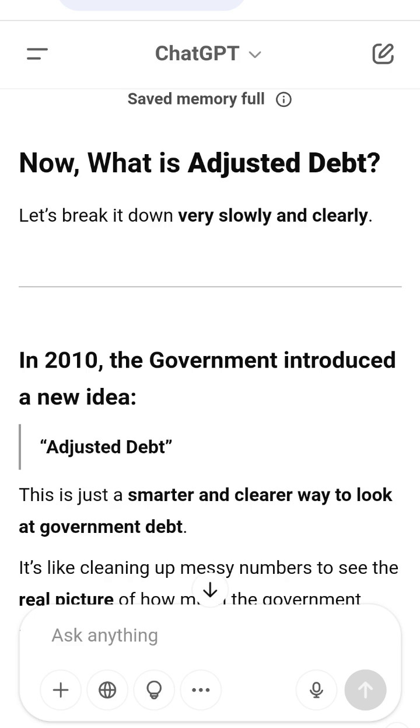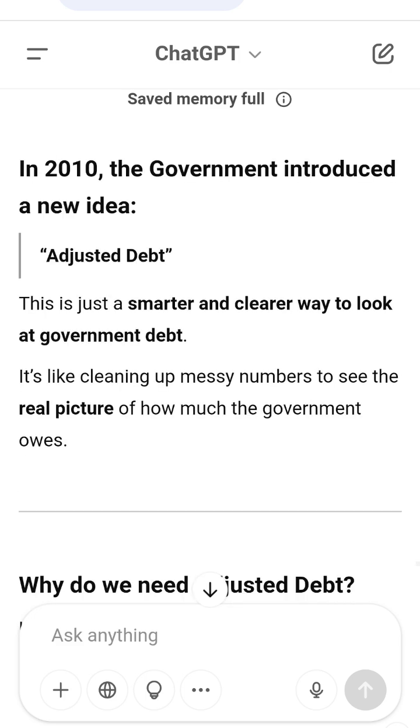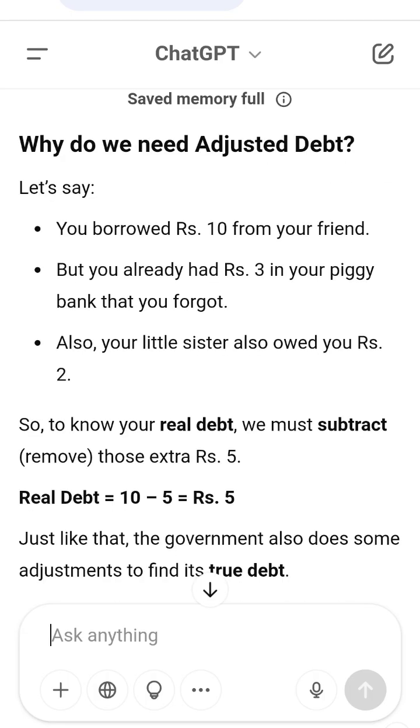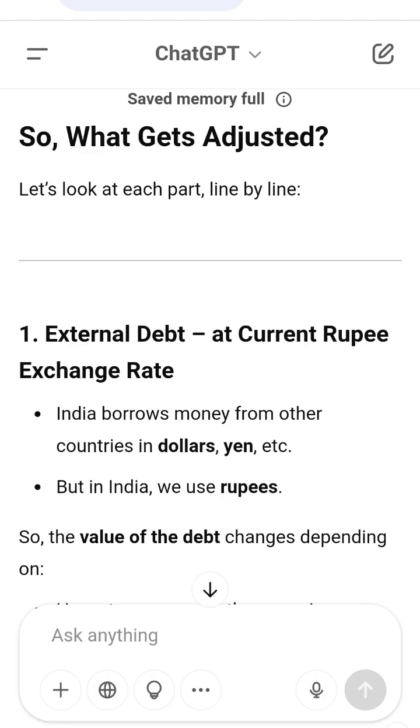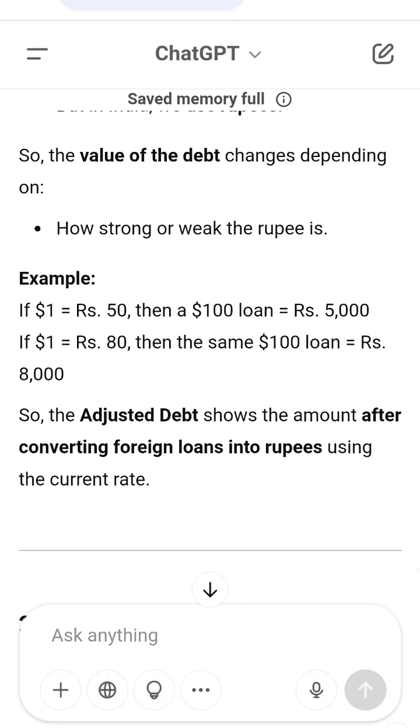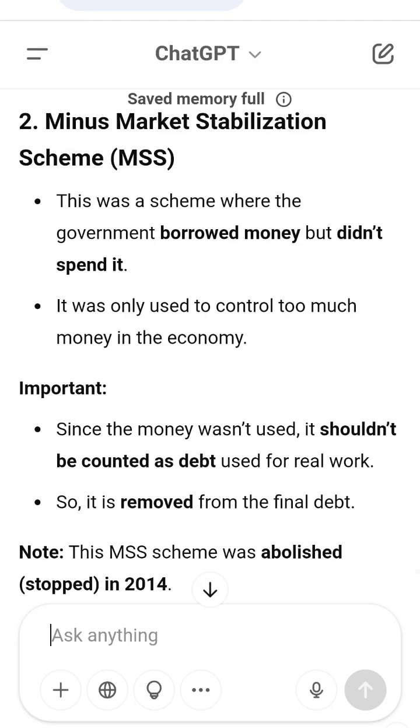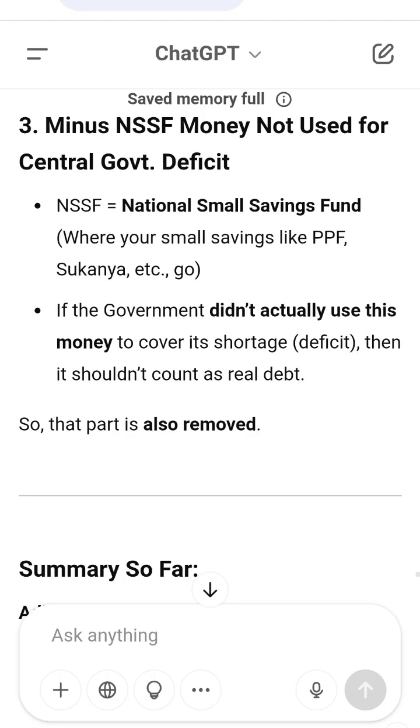Reports for transparency. To keep things honest and clear, the government releases: 1, a quarterly report on public debt. Every 3 months, like a school report card, it shows how much the government borrowed and paid. 2, an annual status paper on government debt, started in 2010-11, released every year. It tells what debt was taken, how healthy India's debt is, and whether the debt is under control. It uses global standards to measure and compare.